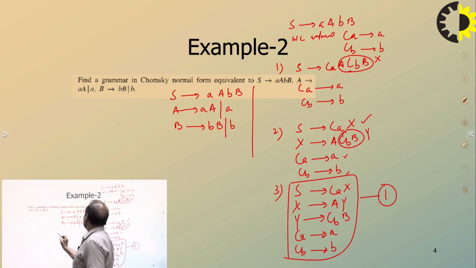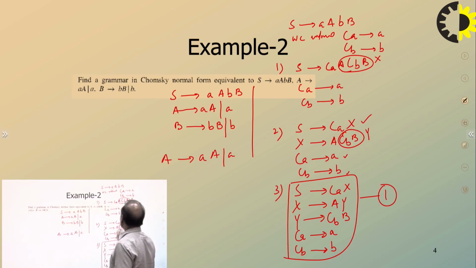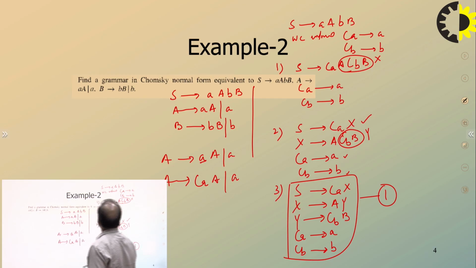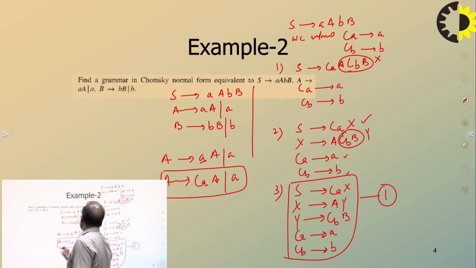And similarly, if you talk about A goes to small a, capital A, small a, we have already introduced C_A goes to small a, so you can just replace it. A goes to C_A A, and no need of replacing this because it is already in CNF. And C_A goes to a is already there. So this becomes CNF already. So this is number two.